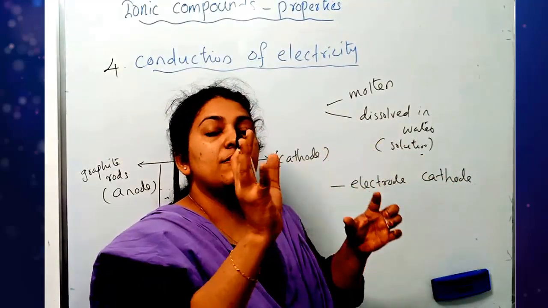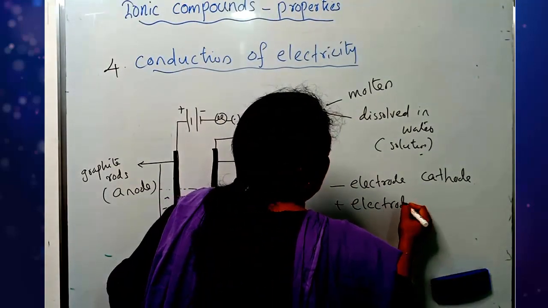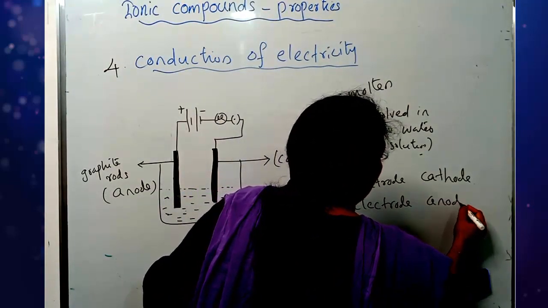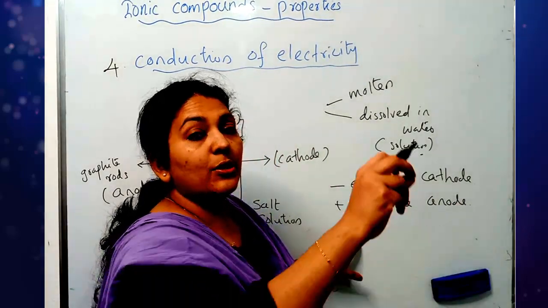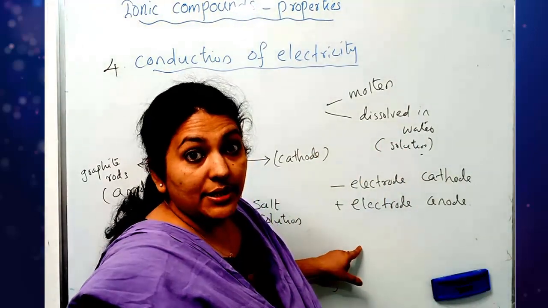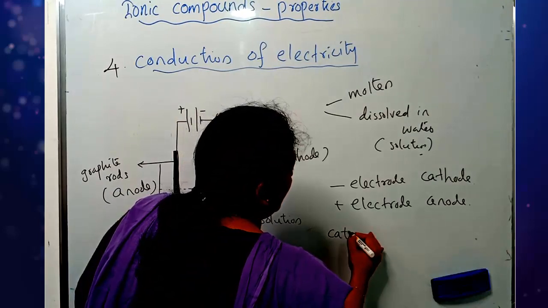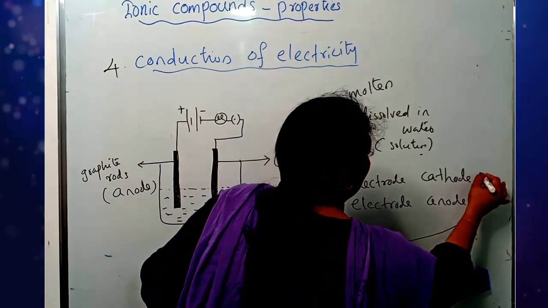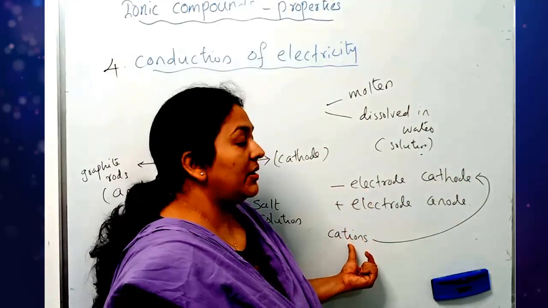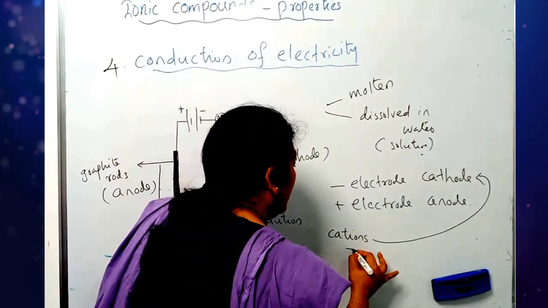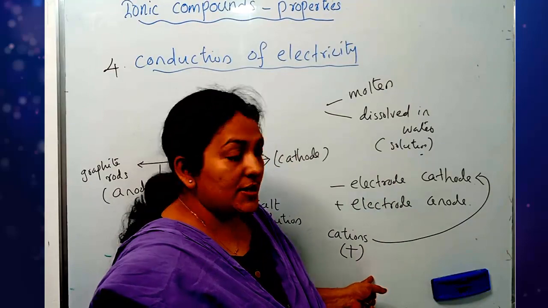Then all other things will come into your mind. So, positive electrode. What is positive electrode? Anode, right? Now, the ions which move to cathode are called cations. What are cations? The ions that move towards cathode. So, cathode is negatively charged. So, what will be the charge of cations? Definitely positive. Opposite charges only can interact with each other, isn't it?